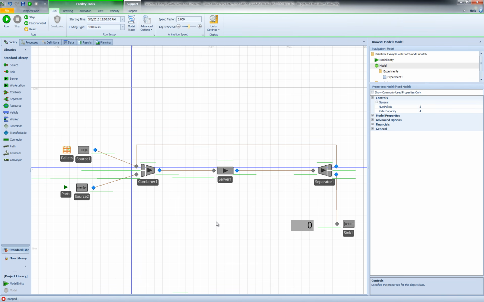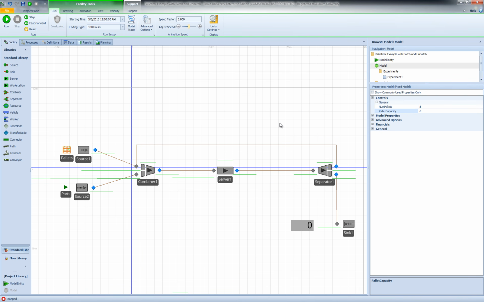So now that we know the number of pallets and the pallet capacity can influence the performance of our system and our throughput, let's go ahead and change these two parameters of the model and run the model again and see what happens. So I'm going to this time have 8 pallets circulating in my system, each with a capacity of 6.